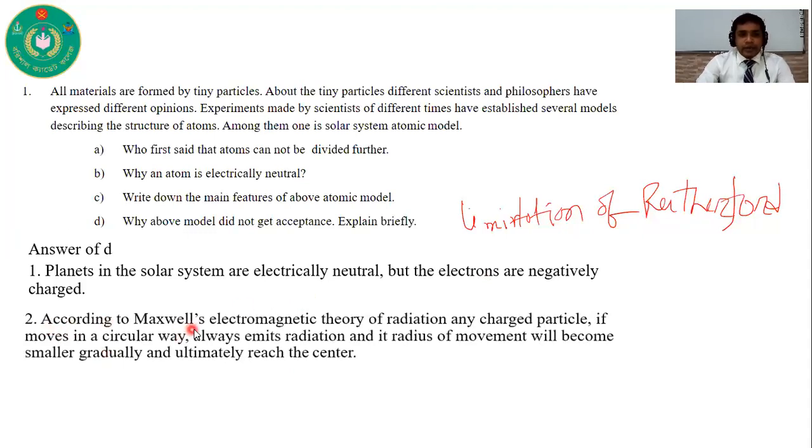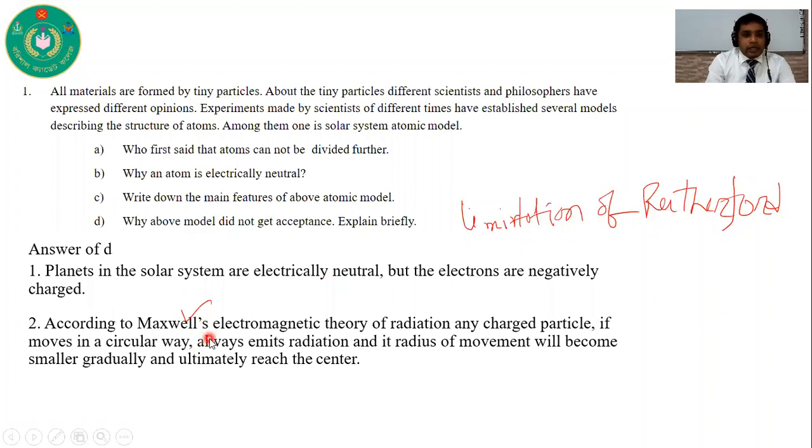Second one is, according to Maxwell's electromagnetic theory of radiation, any charged particle, I repeat it again, according to Maxwell, this theory is very important. According to Maxwell's electromagnetic theory of radiation, any charged particle, if it moves in a circular way, always emits radiation, and its radius of movement will become smaller gradually and ultimately reach the center.